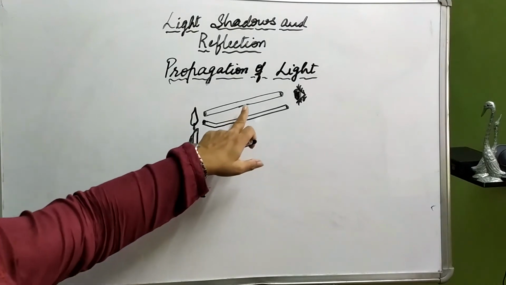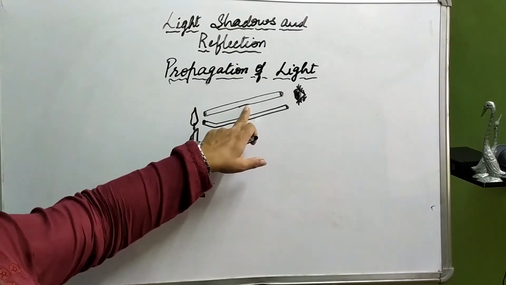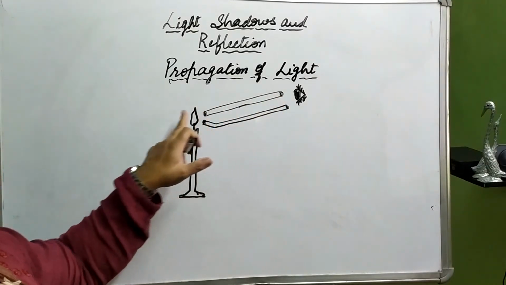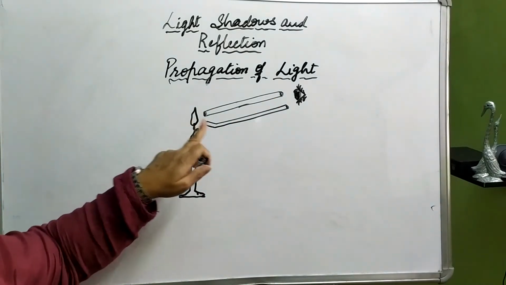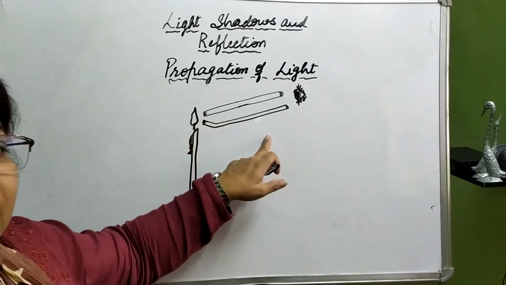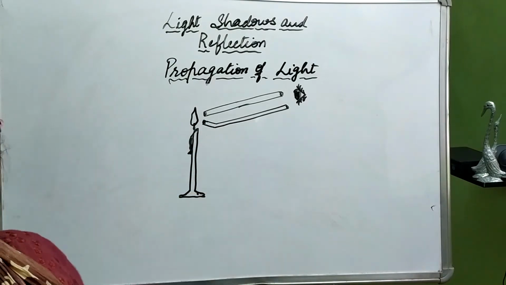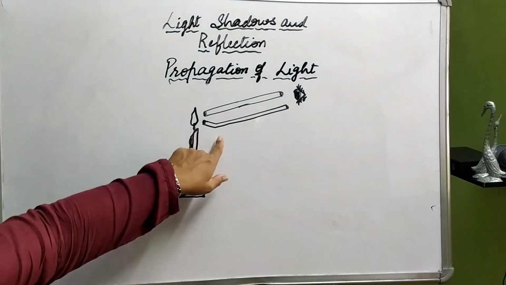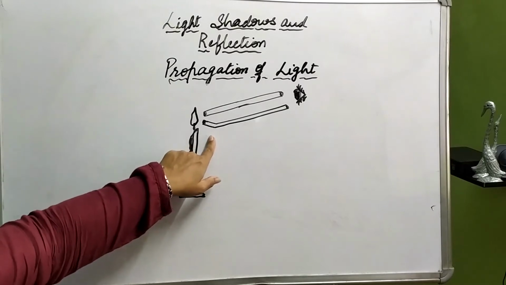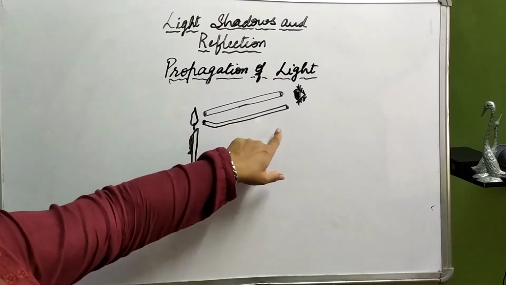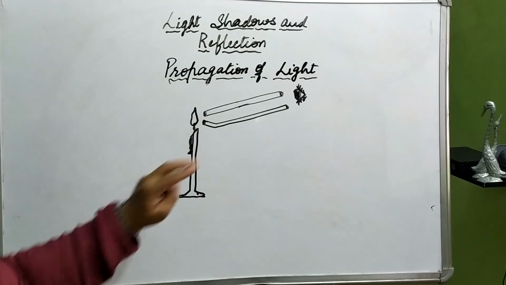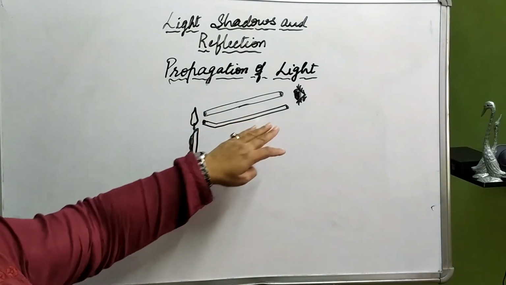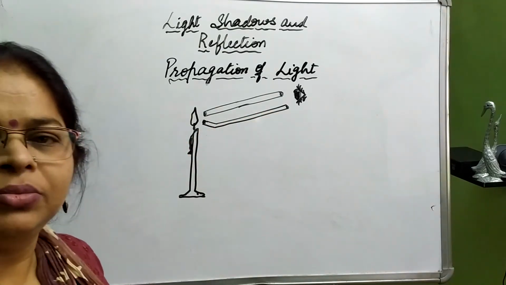If we observe it through a straight straw, then the light will be visible. But if we use a bent straw, then it won't be visible. So what does it tell? That the flame of the candle can be seen when the straw is straight, while it cannot be seen through the bent straw.